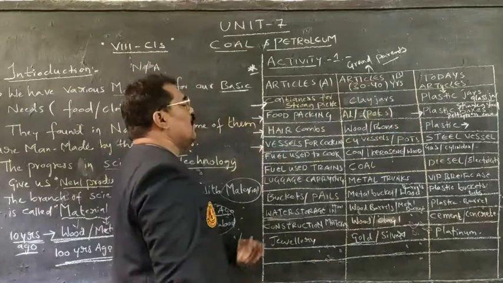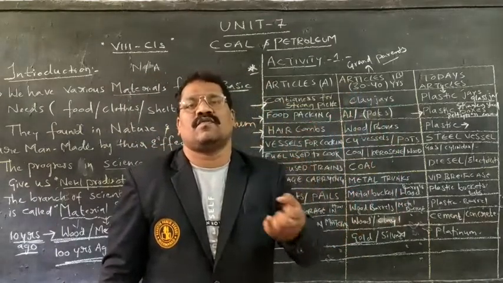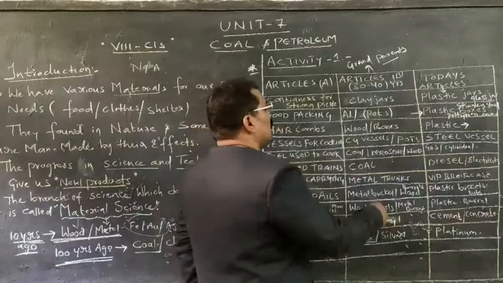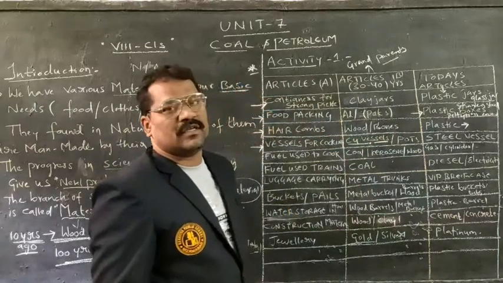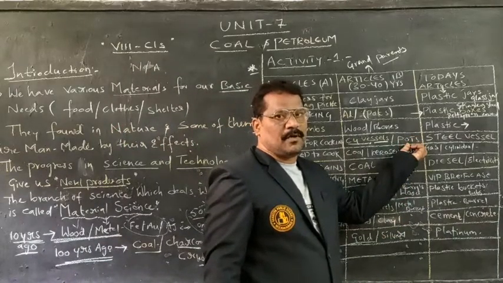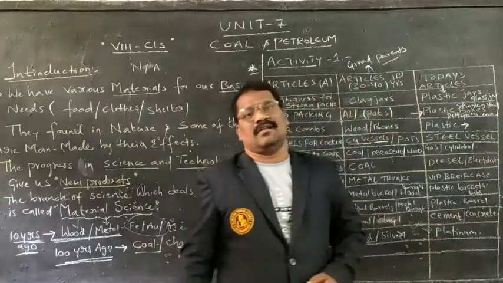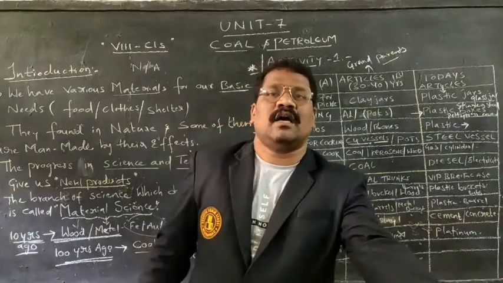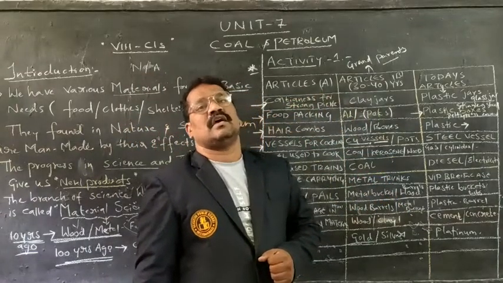Next one is vessels for cooking purpose. In olden days, how did they used to cook food? They used to cook food in copper vessels, aluminium vessels, or in pots. Nowadays, stainless steel vessels are there. Microwave ovens are there.